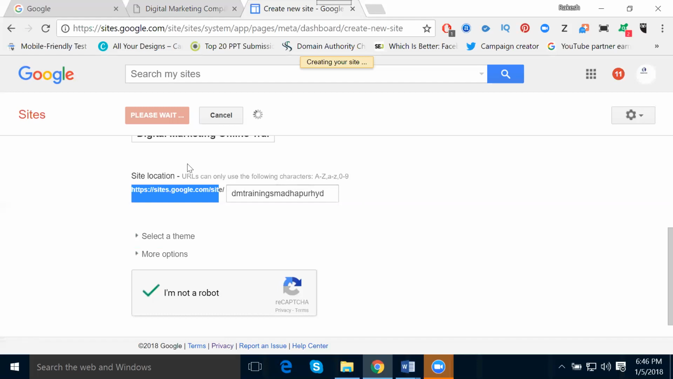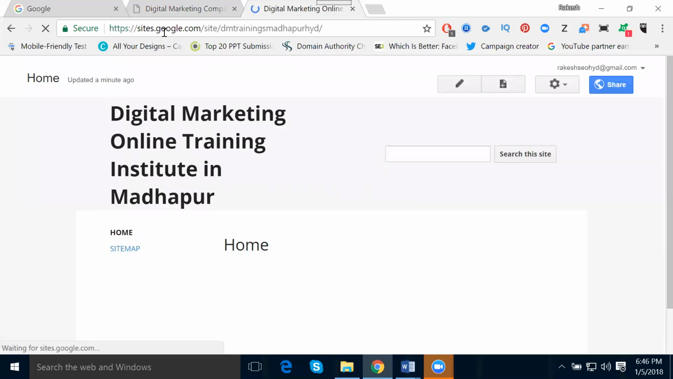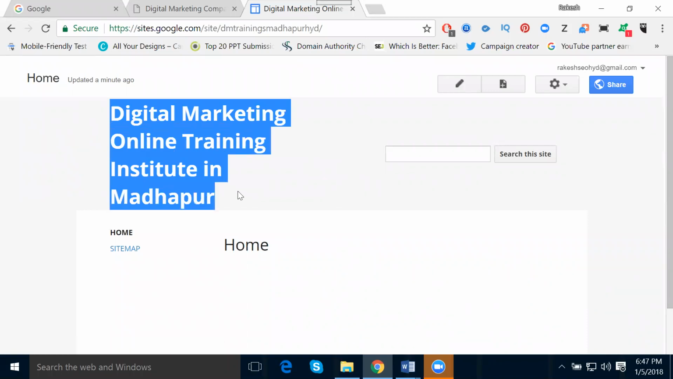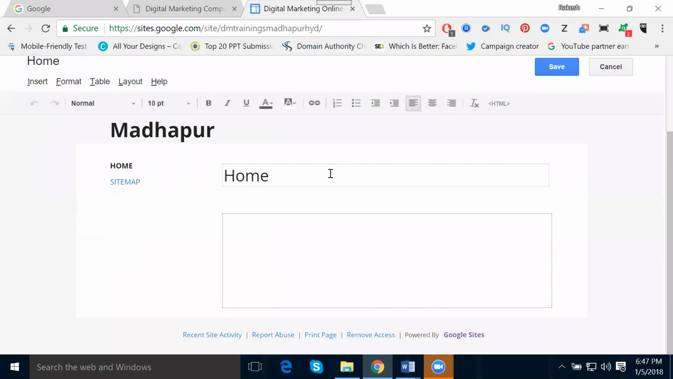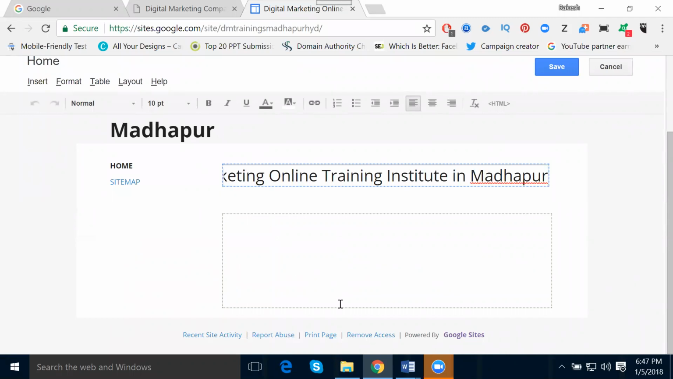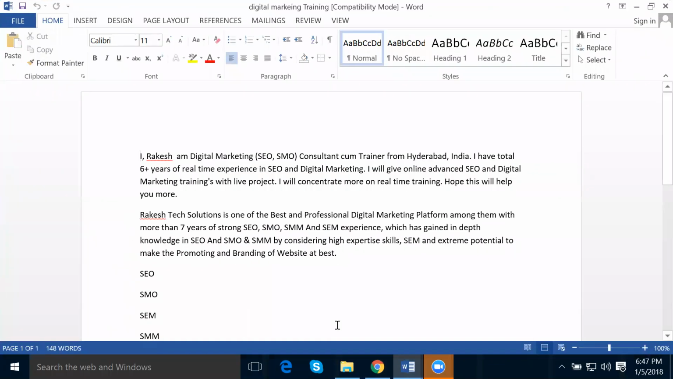Just create your page in Google Sites. We'll check how we create it. Look guys, sites.google.com/site/dmtrainingsmadhapurhyd. Is it clear? Now take this one. Here I'm taking this keyword, just copy this one. If you're creating a plain text document, I have to create my document. The option is called edit page. Now here, my home title is my keyword: digital marketing online training institute in Madhapur. Now I'm filling in the entire document here.